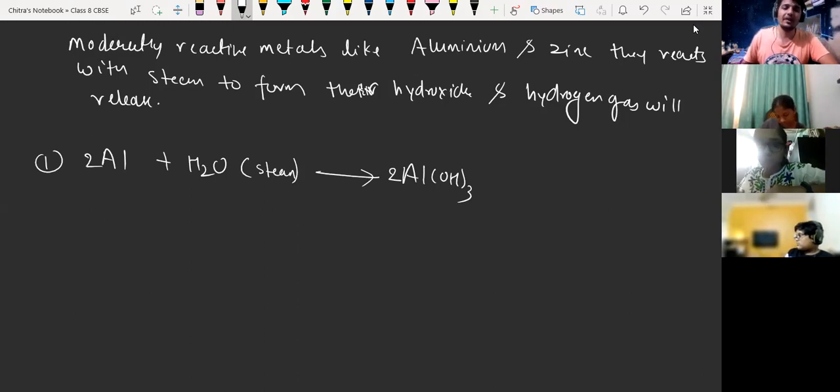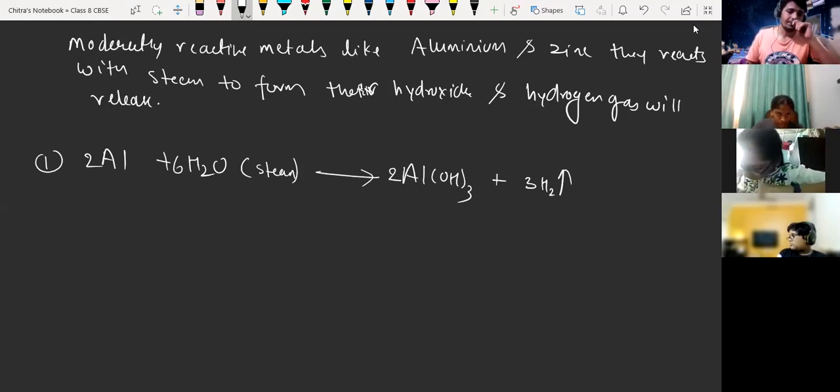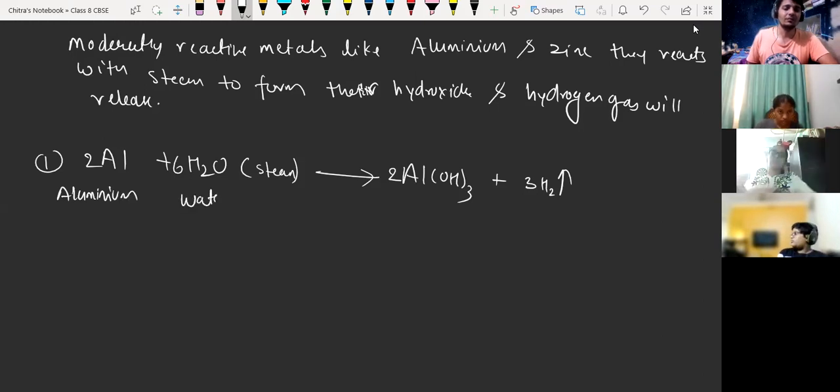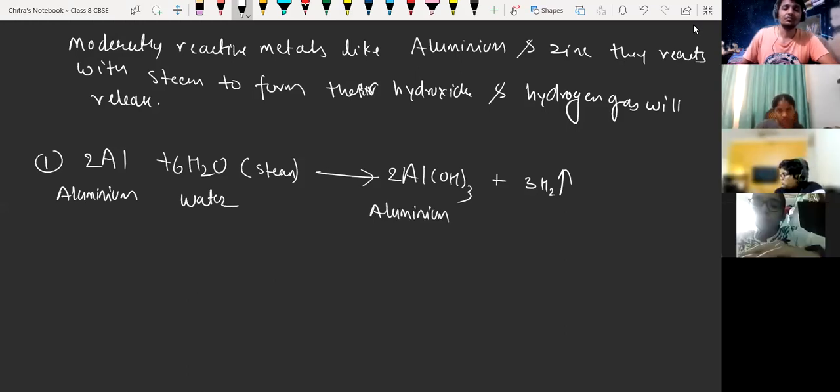For 2 aluminum we will have 6 hydroxide groups, and then we will have 3 hydrogen gas molecules. So this is the reaction of aluminum with water in the form of steam: aluminum, water, aluminum hydroxide and hydrogen gas.